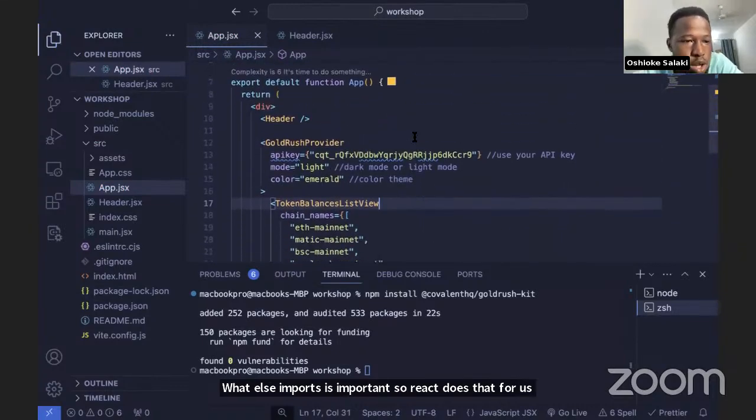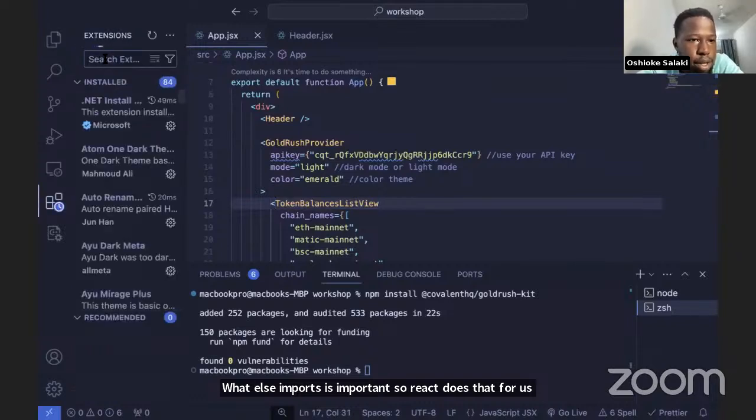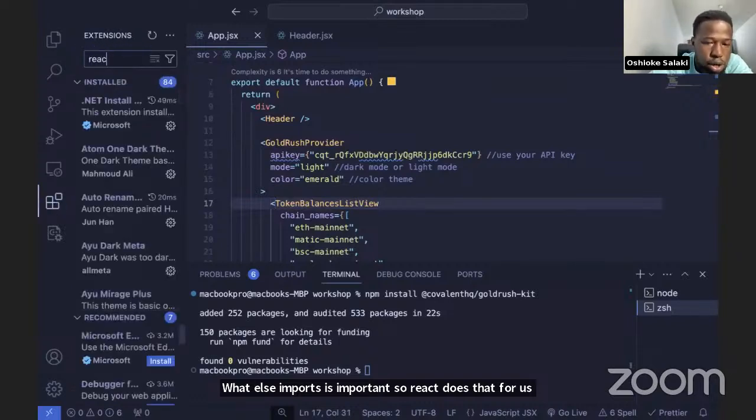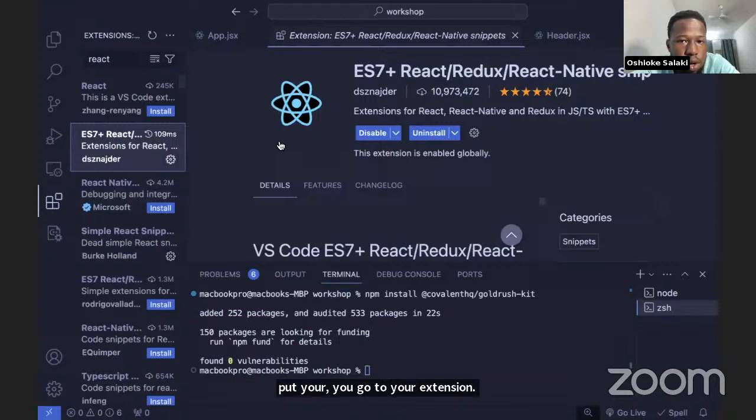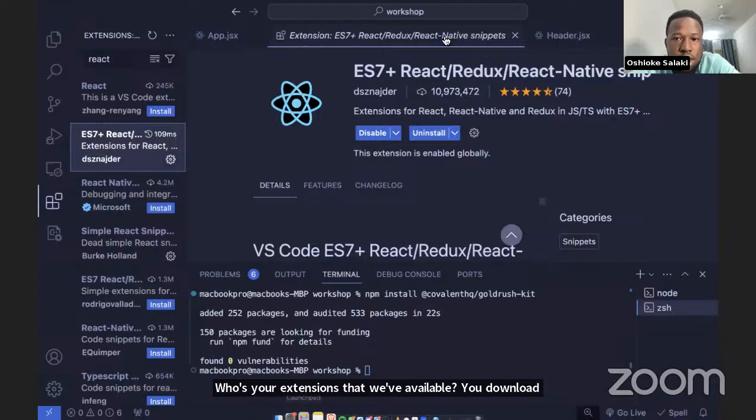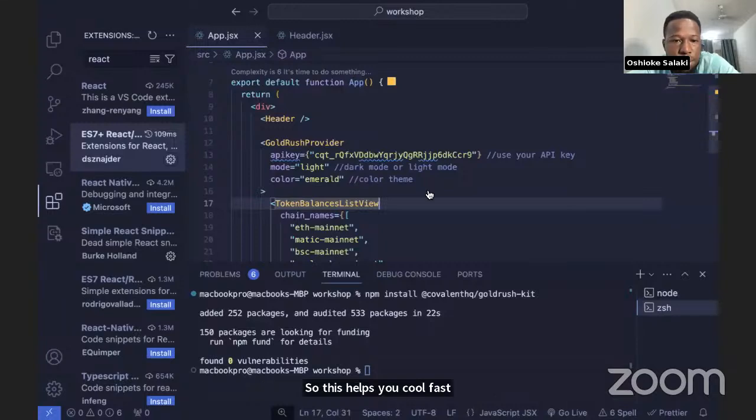In order for you to get the React snippets, to make coding React easier, you go to your extensions tab in your VS Code. You download this extension called ES7 Plus React Redux React Native Snippets. So this helps you to code faster in React.